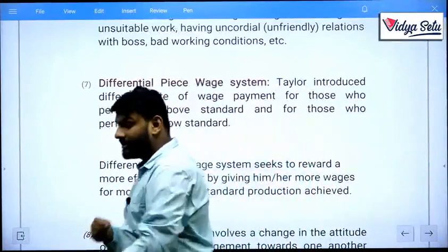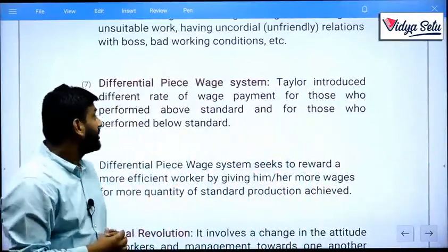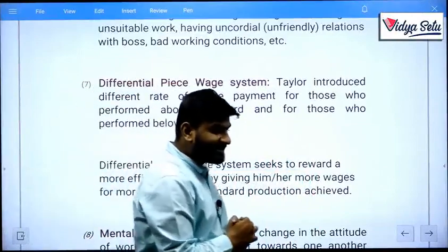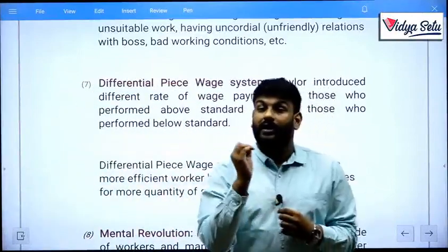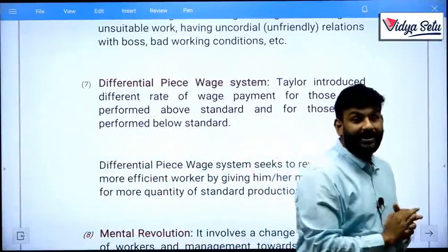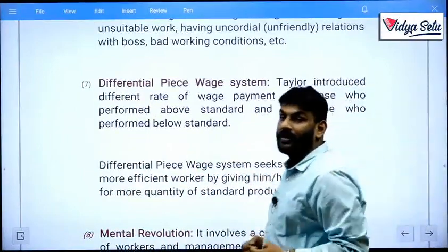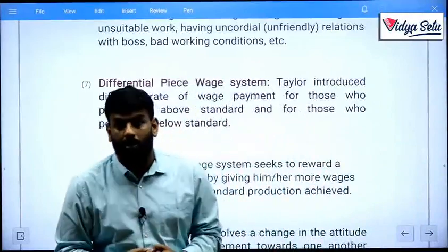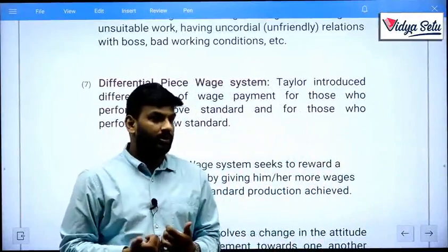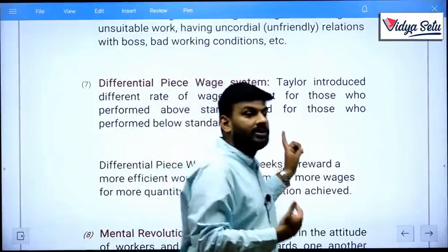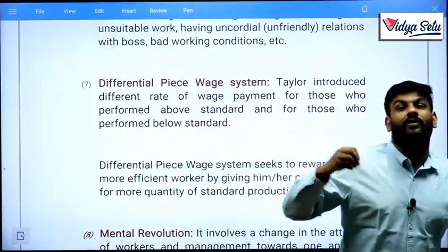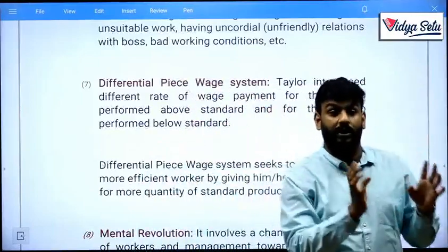Okay, next is differential piece wage rate system. What does this technique mean? With the help of Taylor, he defined that all the workers should be paid on the basis of pieces they made in a given time. As we already discussed in time study, we need to count whatever the standard production has to be done or not.